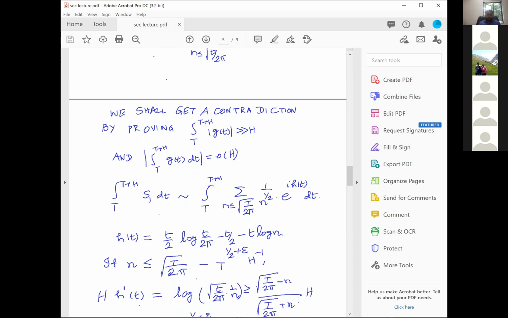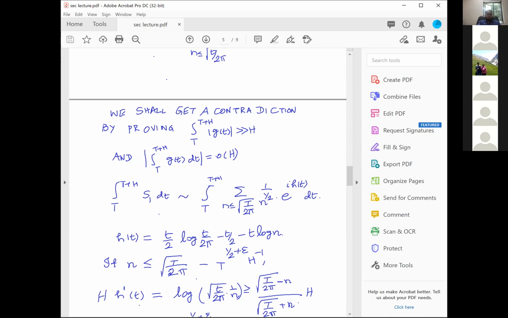And now let's take n to be less than or equal to square root of t by 2 pi minus t power half plus epsilon into h inverse. That range, first of all, let me consider. The range n less than or equal to square root of t by 2 pi minus t power half plus epsilon into h inverse. And for that range, let us compute what is h times h prime t.